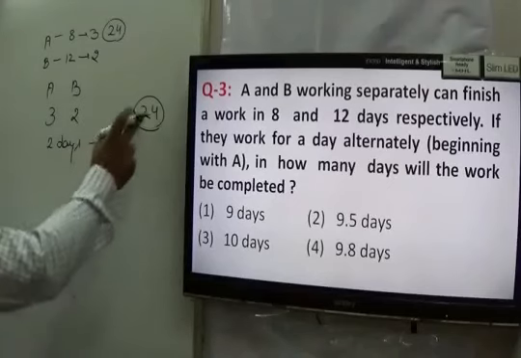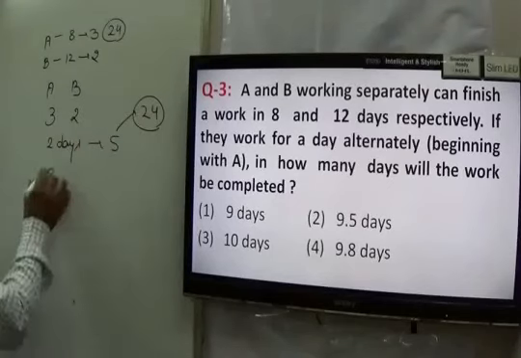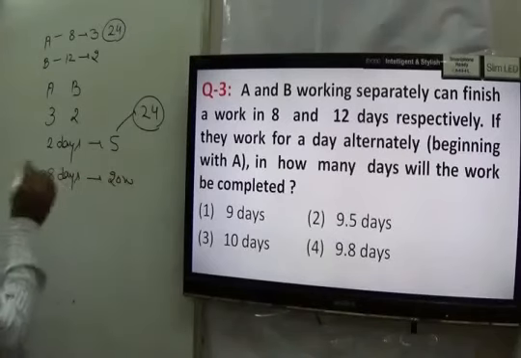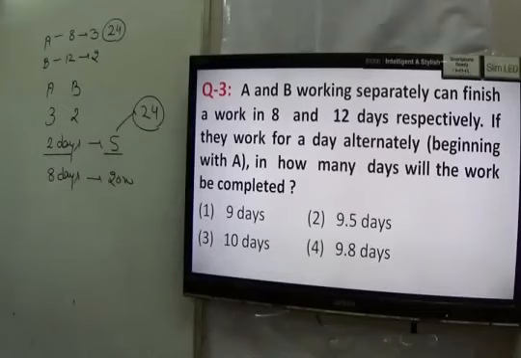So 5 4s are 20. So I may say in 8 days they can do 20 work, because we have in 2 days they can do 5 work. So here I can say in 8 days they can do 20 work.